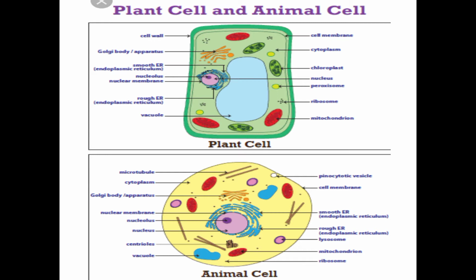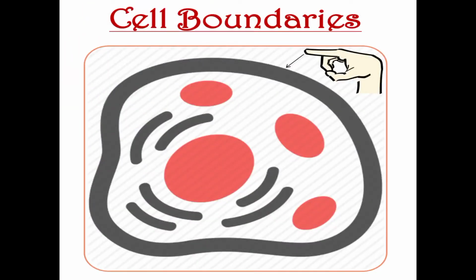Let us discuss each part or each organelle in detail. Cell boundaries. The outermost covering of a cell is called the cell boundary. As you already know, the outermost covering of the cell in animal cell is the plasma membrane, but in plant cell it is the cell wall.